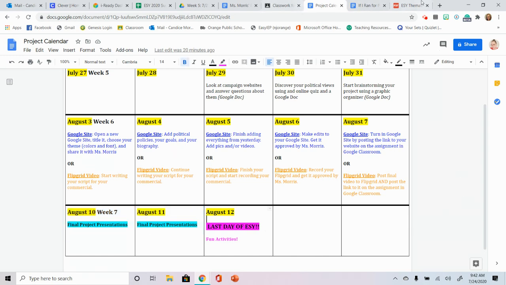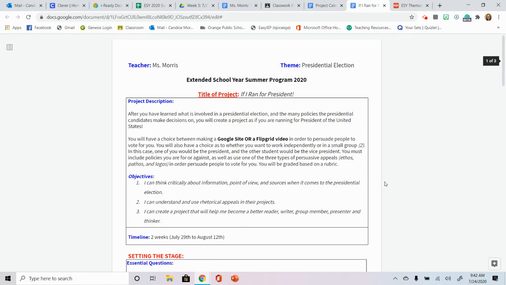All right, if there are any questions or comments or concerns, you're all going to be getting this. You're going to be getting the project calendar as well as the rubric.